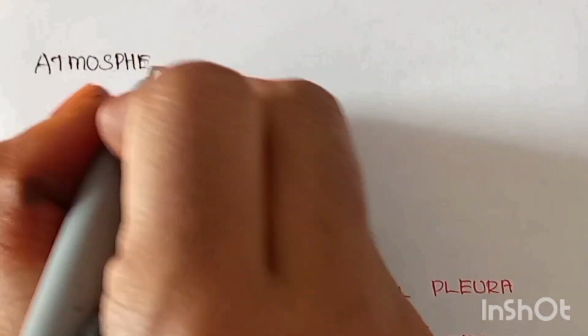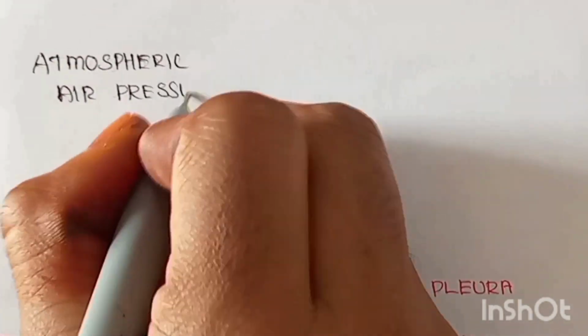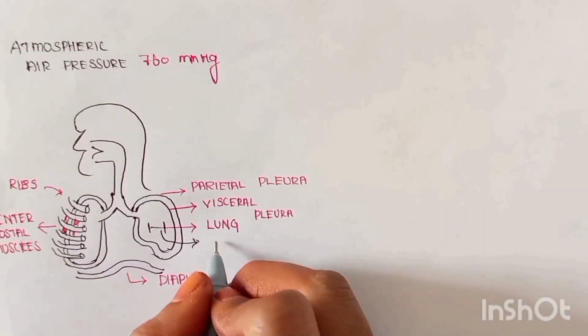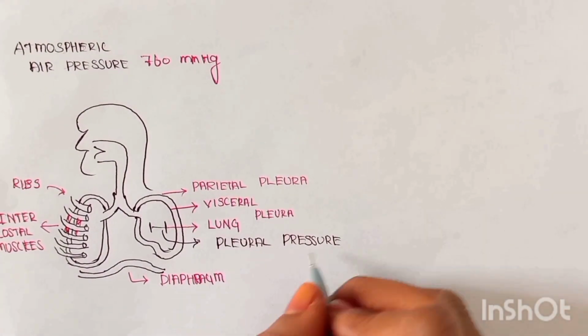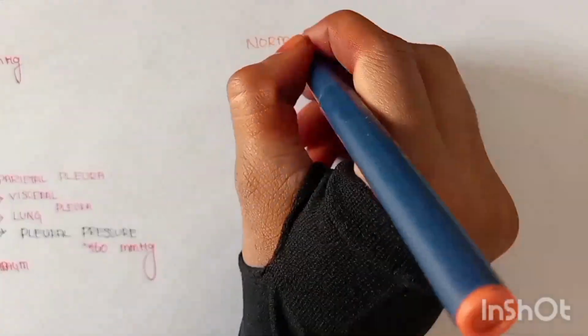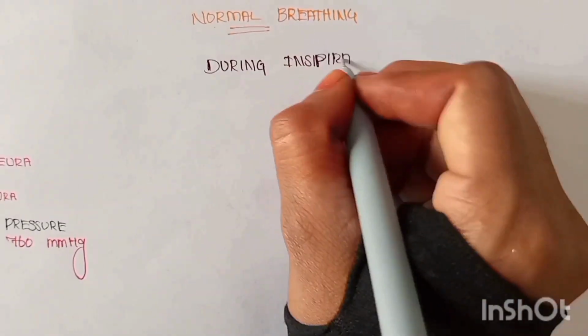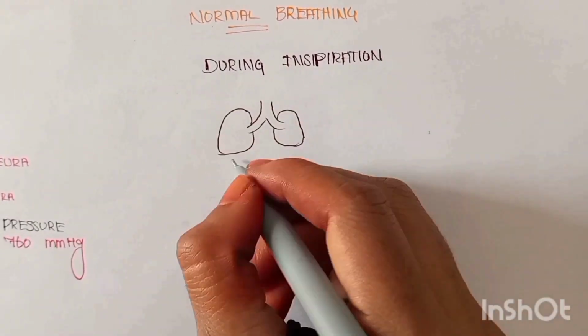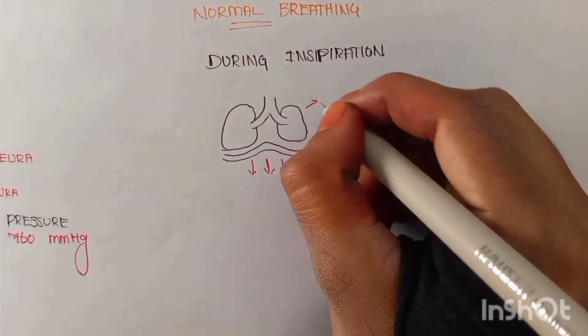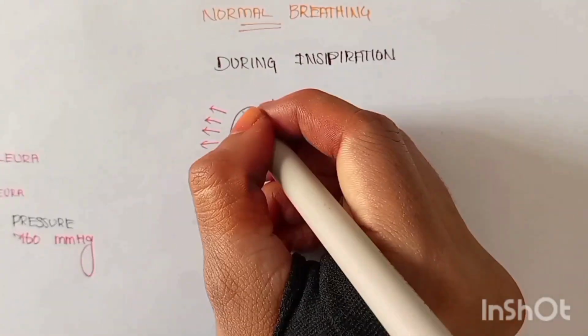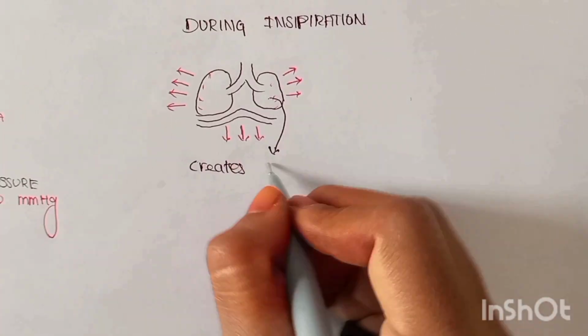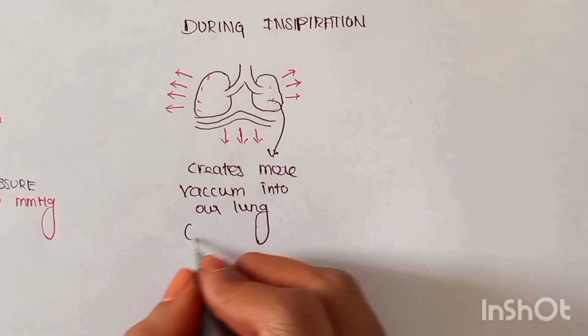First, you need to know about two pressures. One is atmospheric pressure, which is about 760 millimeter mercury, and another one is intrapleural pressure, which is about 760 millimeter mercury. In normal breathing, during inspiration, our diaphragm and intercostal muscles will contract. This results in the diaphragm going down and the intercostal muscles expanding.